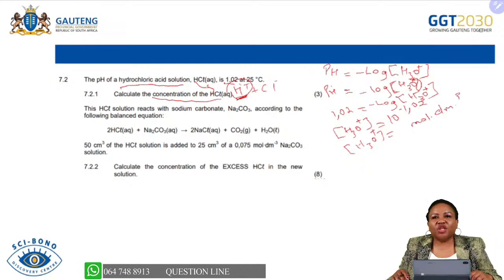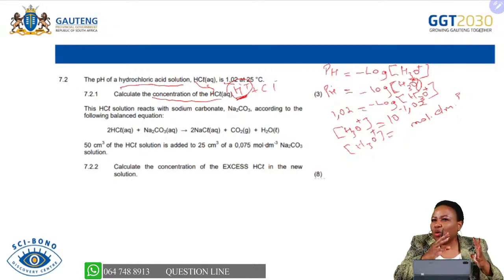I wanted to give you this question so that you can be able to use anti-log. In terms of the anti-log, you just take that pH, because it's going to be pH most of the time, you put it with base 10, and you put a negative, and you will get the concentration of that number.